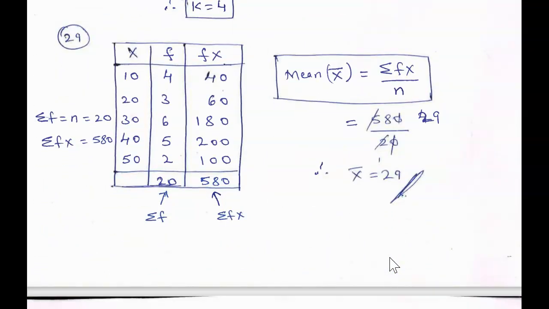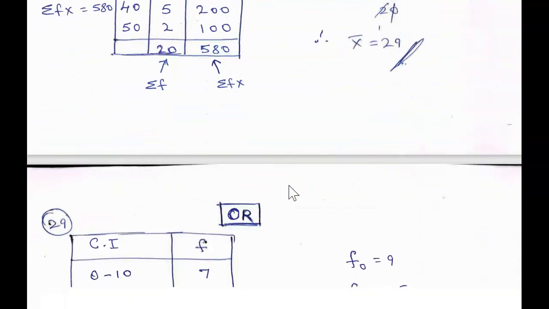We have done it. Children, sometimes we write this as xi, fi. Okay, if you write x also no issue. If you want you can write x of i and f of i, or here sigma fi xi. N means sigma fx, sigma f means sum of all frequencies, we call it as n. If you want you can write n, or sigma f i, or sigma f also you can write. All are one and the same, no need to worry.